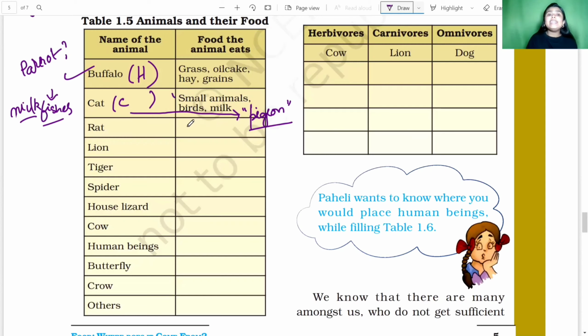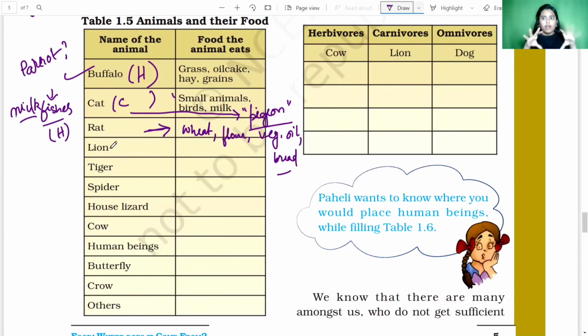Next is rat. So what does rat eat? Rat always stays near the wheat fields. So rat eats wheat, then flour, okay, vegetables, oil, then your bread and lots of things. So rat is a vegetarian. That means herbivorous animal.